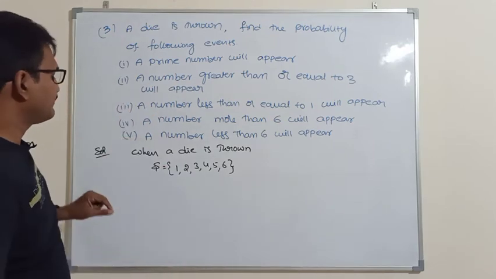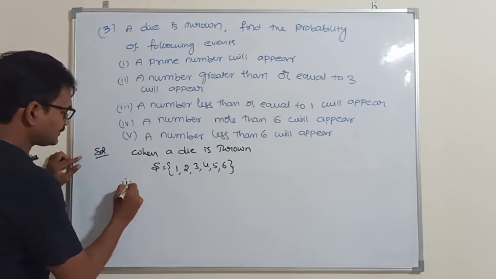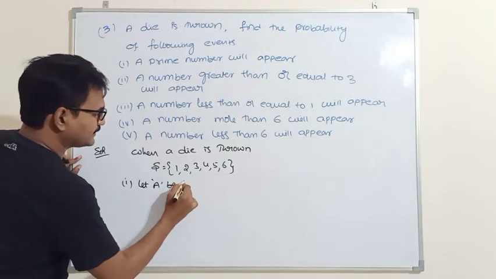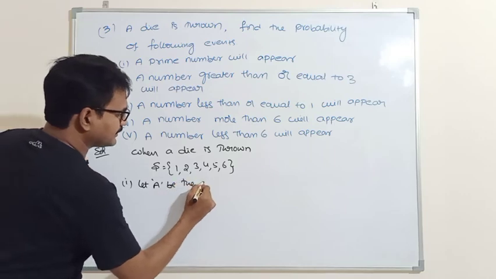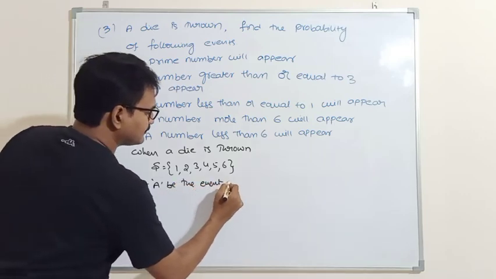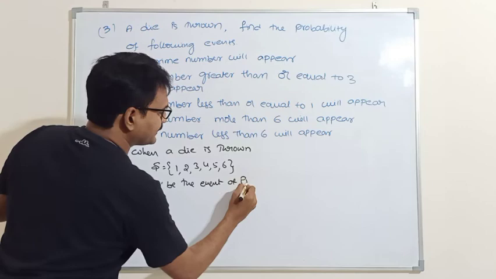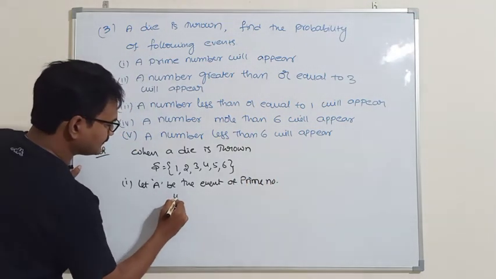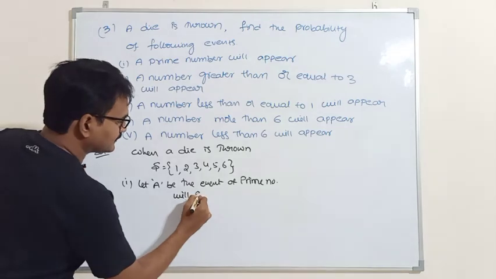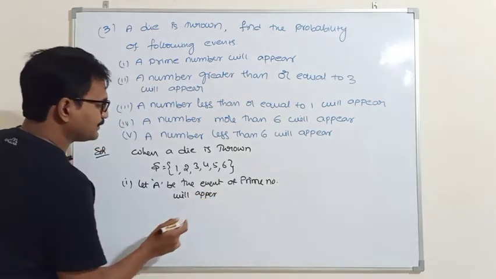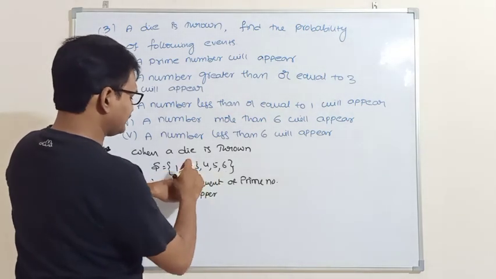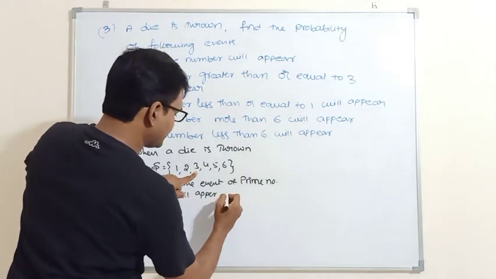Next, a prime number will appear. First question: let A be the event of a prime number appearing. So how many prime numbers are there in these sample points? 2, 3, 5 are the prime numbers.